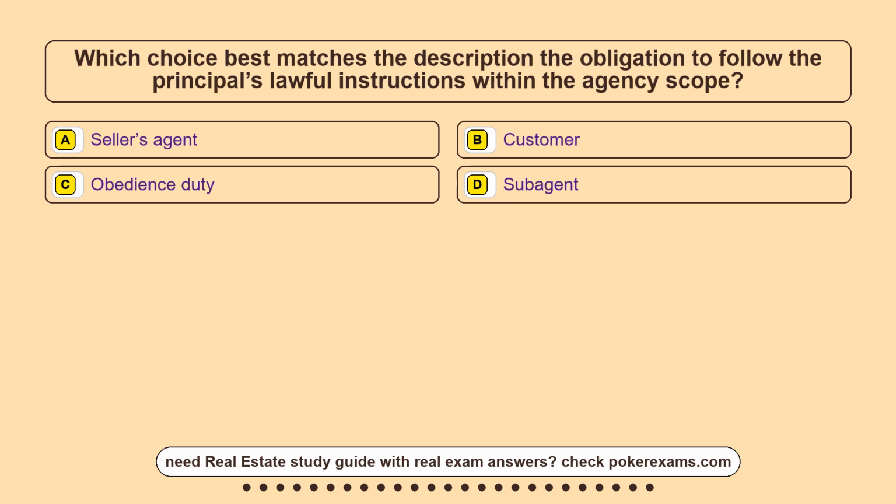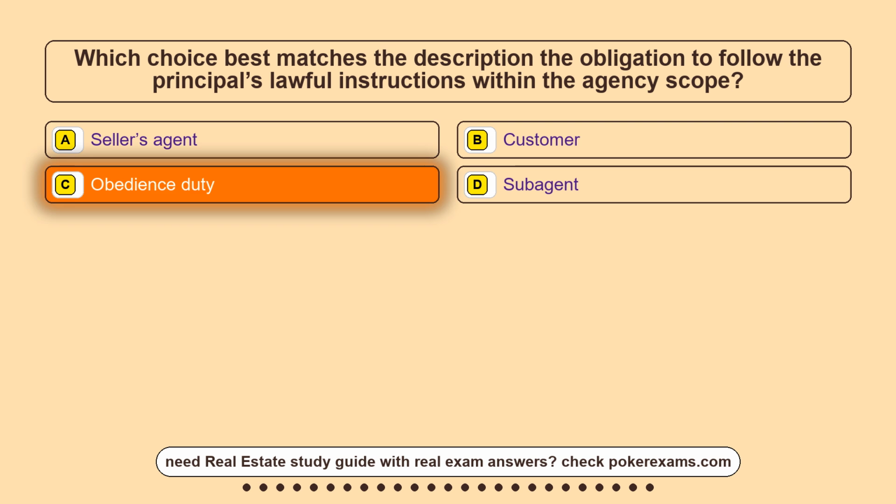Question 17. Which choice best matches the description, the obligation to follow the principal's lawful instructions within the agency scope? Option A, seller's agent. Option B, customer. Option C, obedience duty. Option D, subagent. The correct answer is option C, obedience duty.